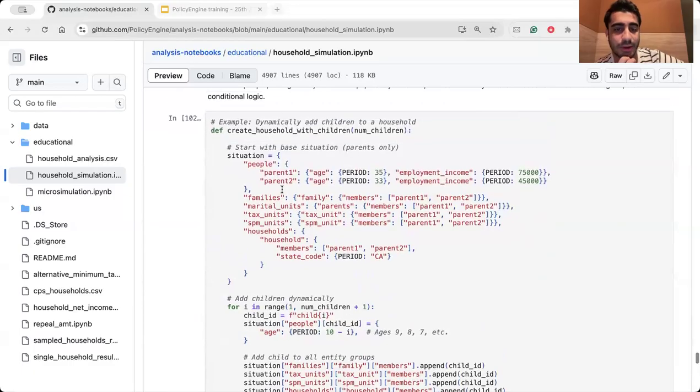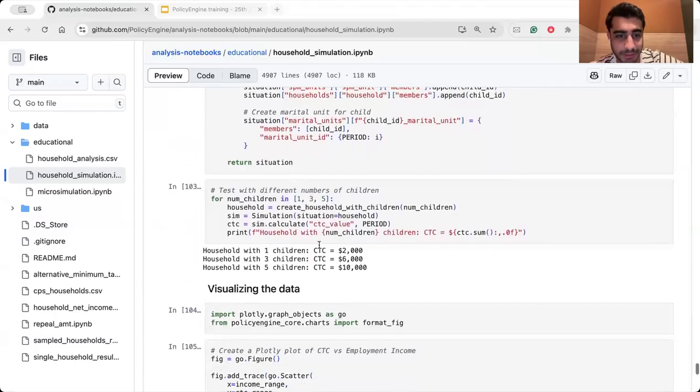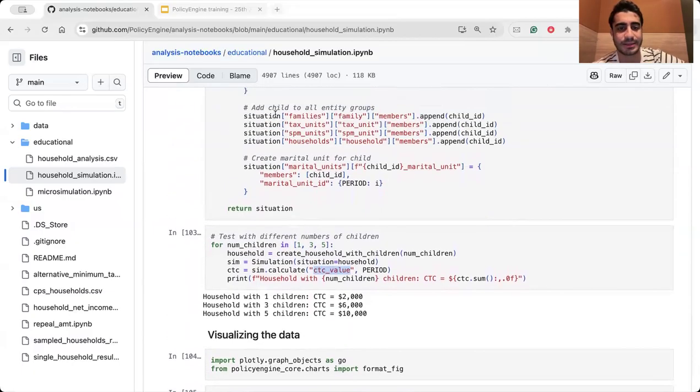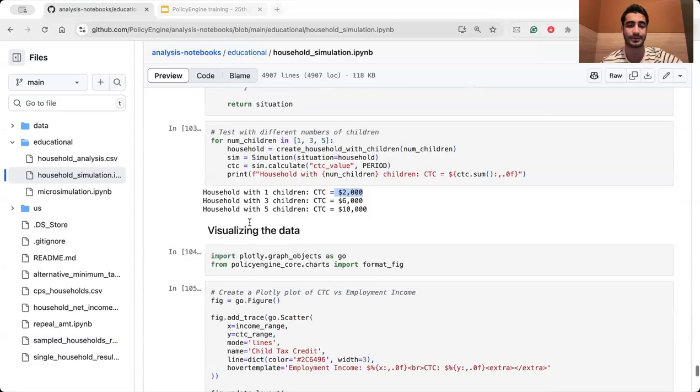So maybe you don't want to hard code children here, and you want to dynamically generate them. You are able to do that, and then you can print out the CTC values based on the different situations that you are building here. We can see an example. The household with 1 child, CTC is this amount, and so on.